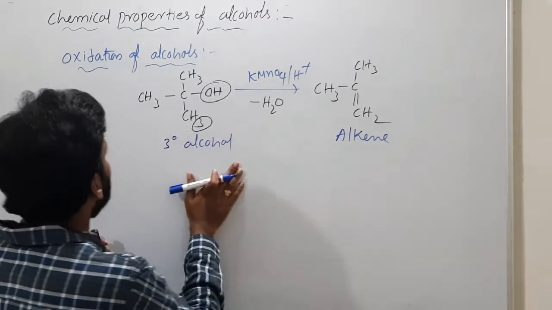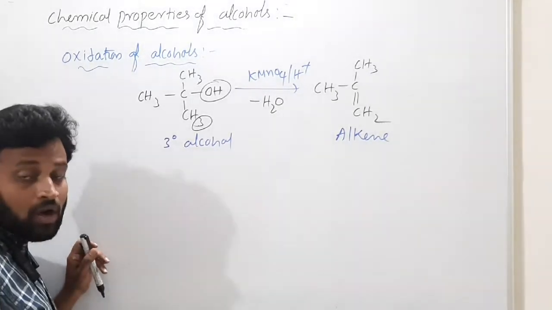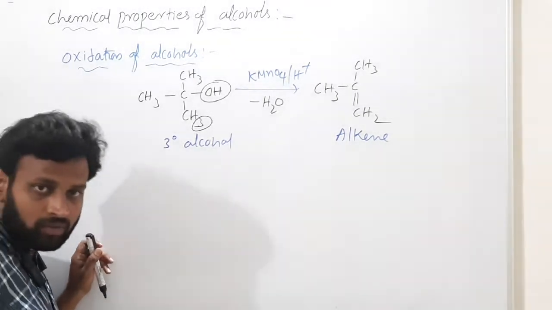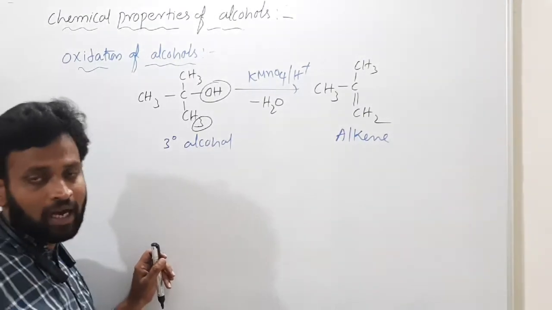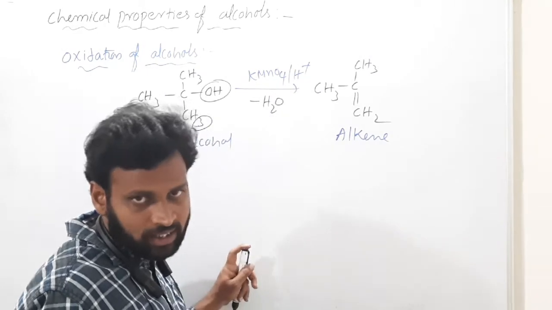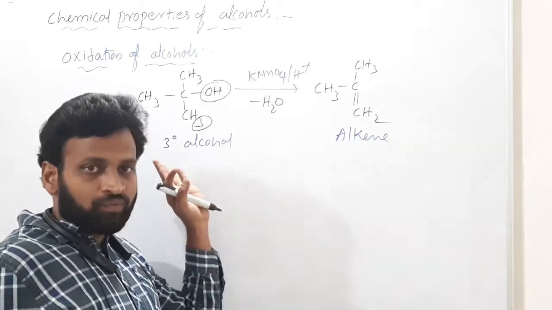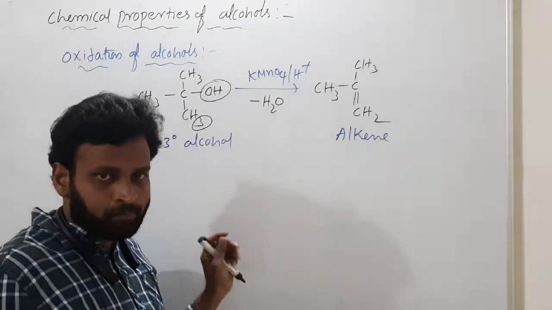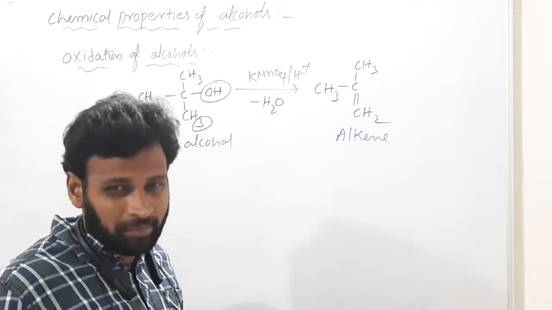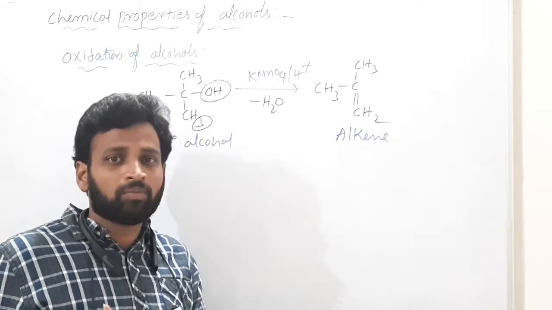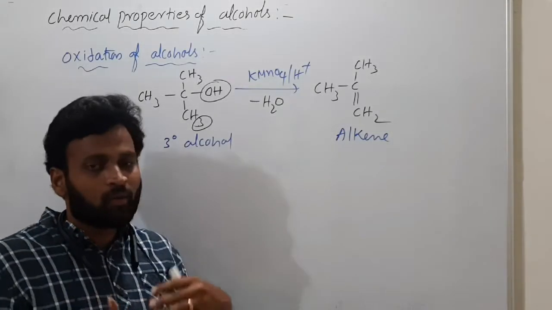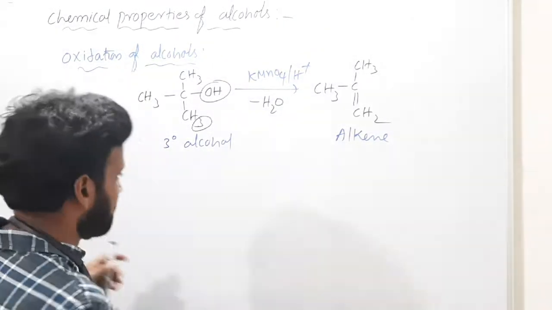So you have this oxidation. What is this? Oxidation of alcohols. Primary alcohols convert into what? Aldehydes. Aldehydes convert into what? Carboxylic acids. If you use a strong oxidizing agent, the final product is carboxylic acid. If you use a mild oxidizing agent, primary alcohol converts to aldehyde. Why am I repeating? I am not here to make you bored. I am repeating because you must know all these things clearly.